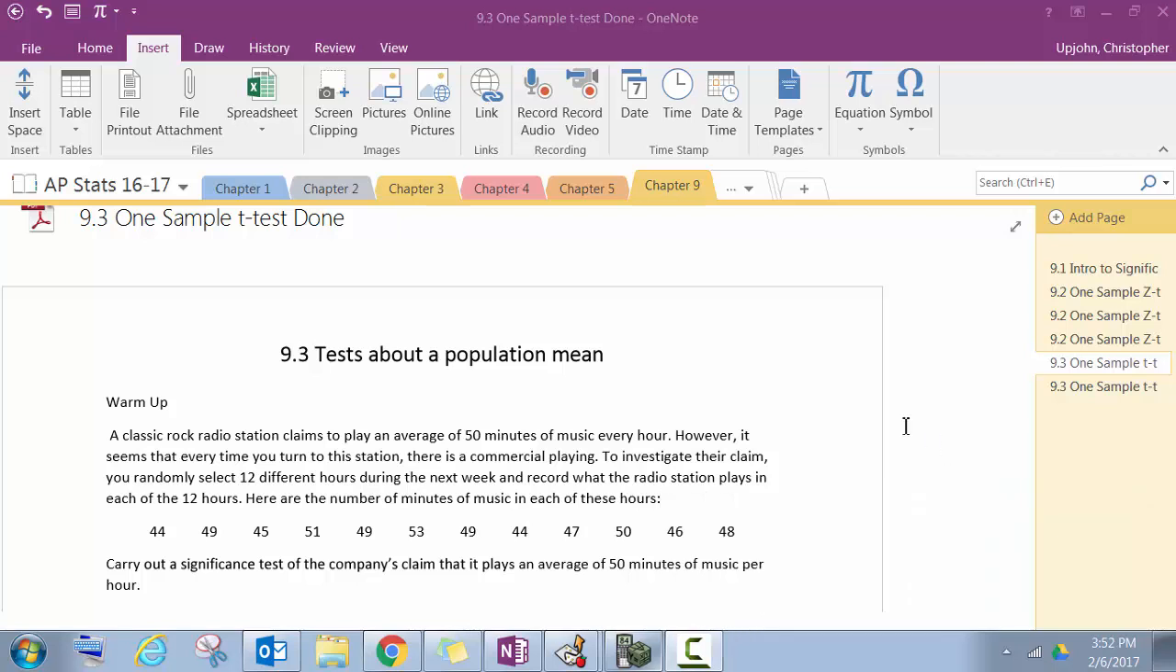Alright, we're going to look at tests about a population mean instead of population proportion. So a classic rock radio station claims to play an average of 50 minutes of music every hour. However, we don't believe that.